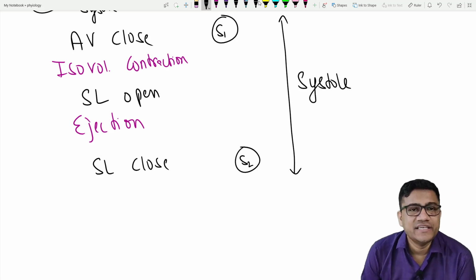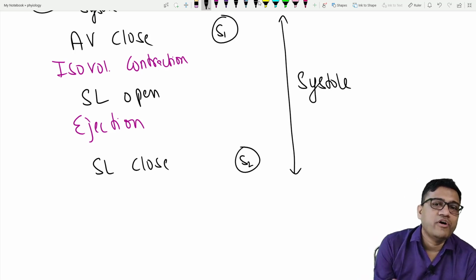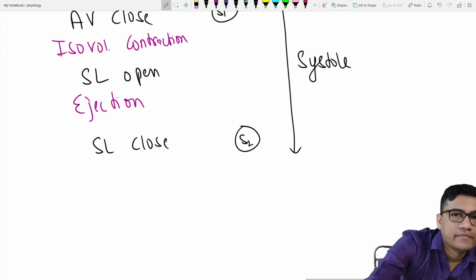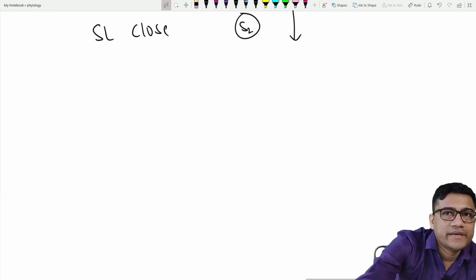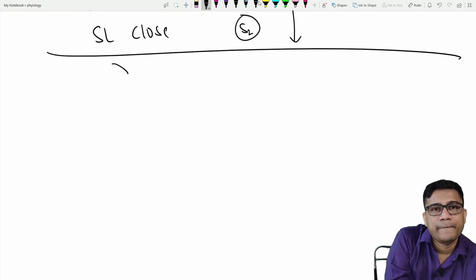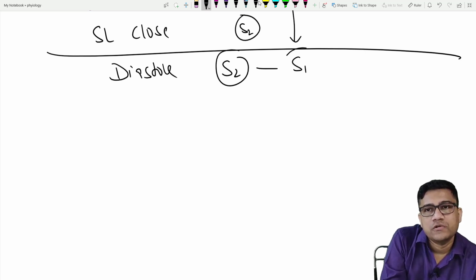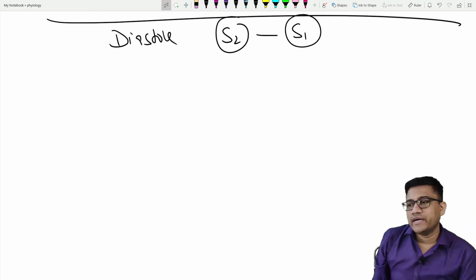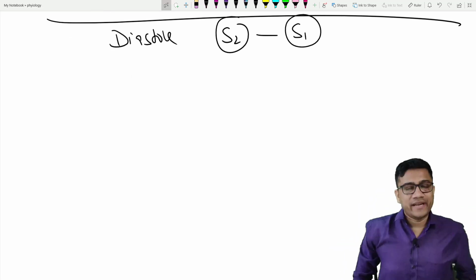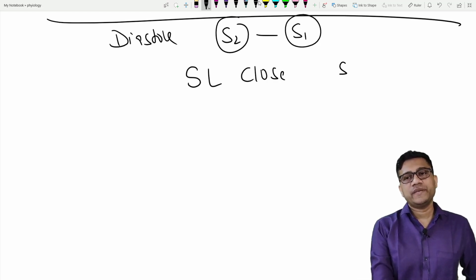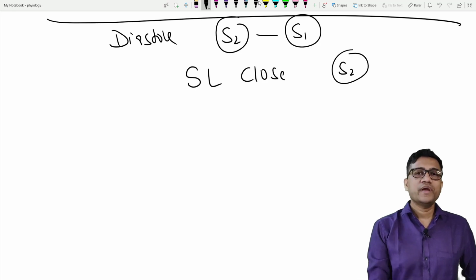Then let's see diastole. Diastole follows the same pattern. I'll make it separate. Diastole is S2 and S1. So what does S2 start with? Semilunar closure. What is the sound? S2. And what starts now?